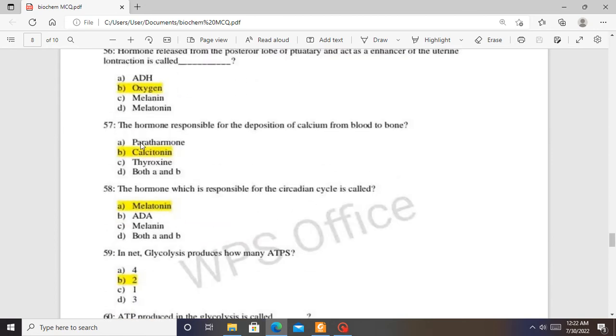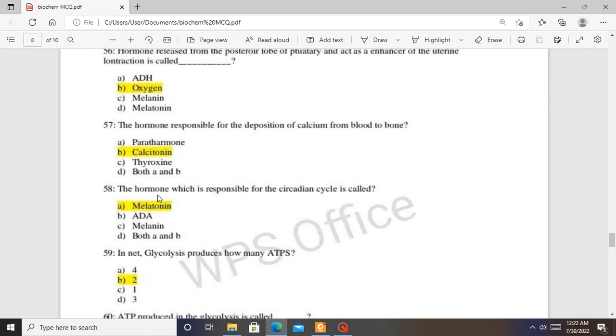The hormone responsible for the deposition of calcium from blood to the bone is called calcitonin. Calcitonin is the hormone that helps to deposit calcium into the bones from the blood.